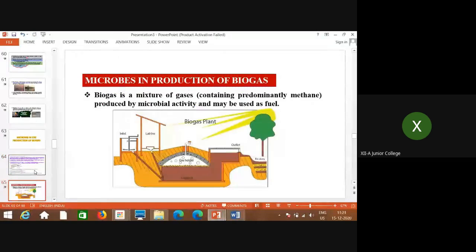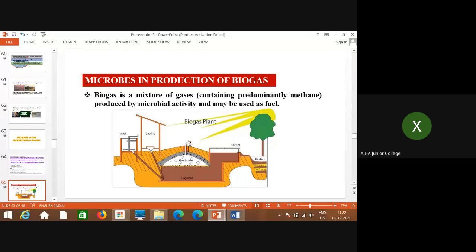Now this is the plant where the mixture of gases is produced. See, this is the inlet. This is the digester, a large tank. It may be made of metal, or in rural areas it is generally made with the help of brick. This is the inlet from where the slurry, the raw material along with water, is taken with the help of pipes into the digester and collected. Then the gas, being light in weight, is produced, and here is the outlet.